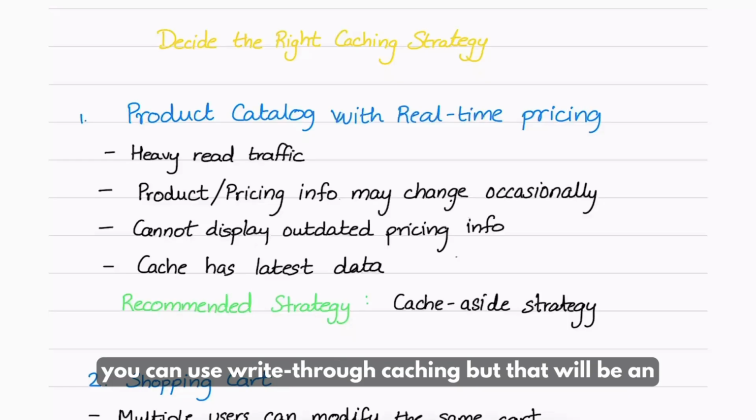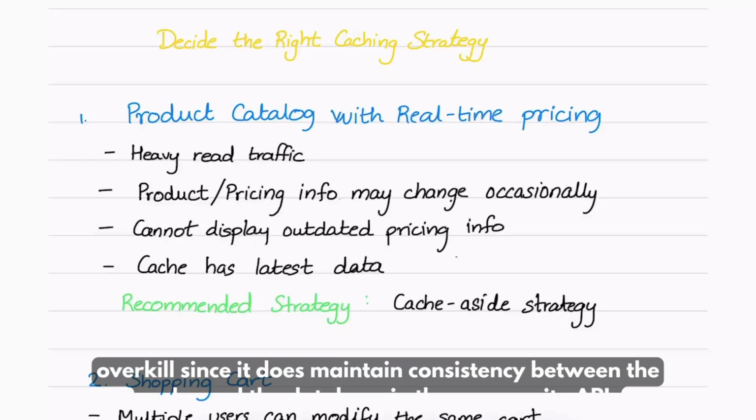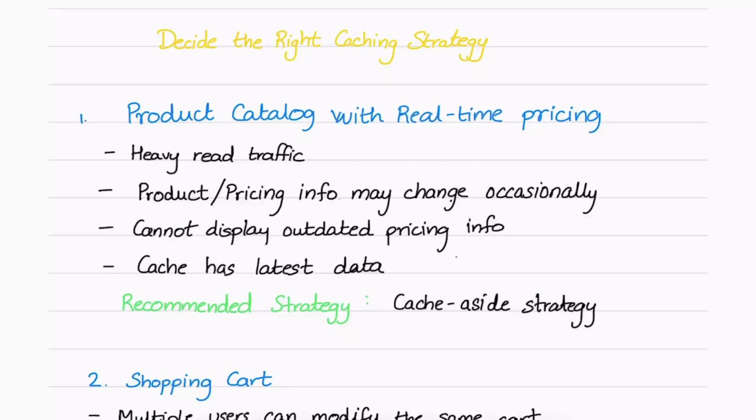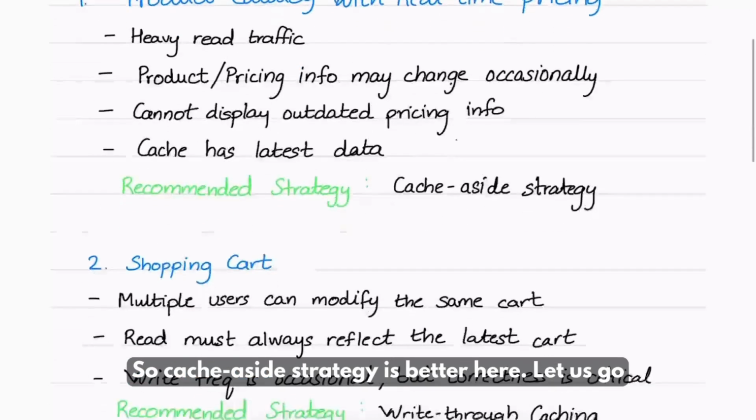However, you can use write through caching, but that will be an overkill since it maintains consistency between the cache and the database in the same write API. Also, the latency will be higher in that case. So cache aside strategy is better here.